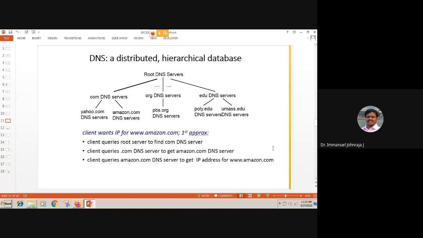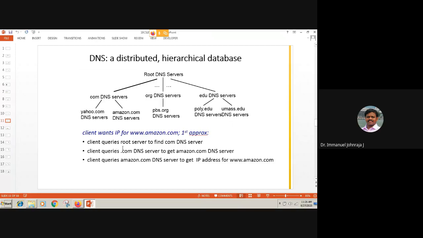All right. And a small procedure or small process is given in the second half of the slide. If you look at that, who is the client? You and me, especially the web browser, is a client which queries the root server. It is requesting the root server for a specific answer, to find out the address of a com server. Com normally stands for commerce, org stands for organization, edu stands for education, IN stands for India, RU stands for Russia, CA for Canada. We know that story, right?